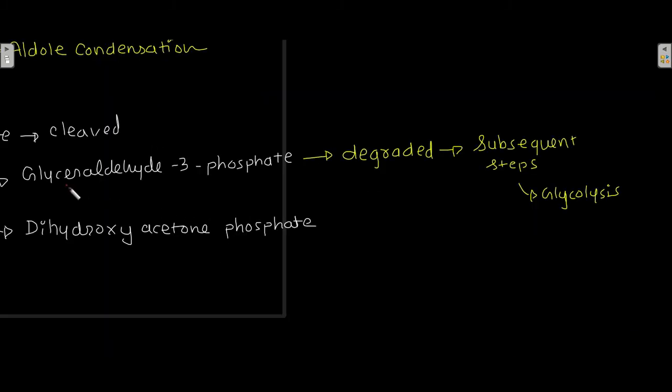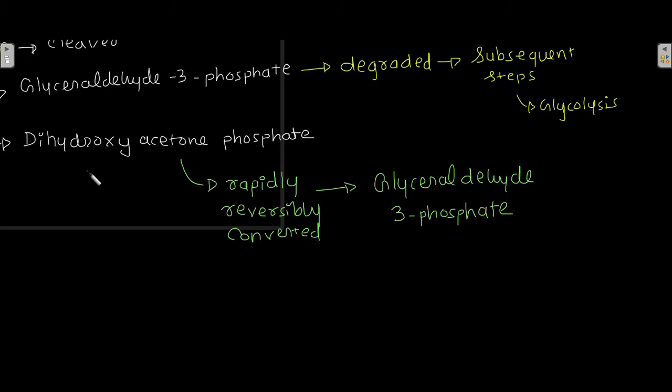Now, out of these 2 triose phosphates, that is glyceraldehyde 3-phosphate and dihydroxyacetone phosphate, only glyceraldehyde 3-phosphate can be directly degraded in the subsequent steps of glycolysis. And that's why dihydroxyacetone phosphate is rapidly and reversibly converted into glyceraldehyde 3-phosphate.